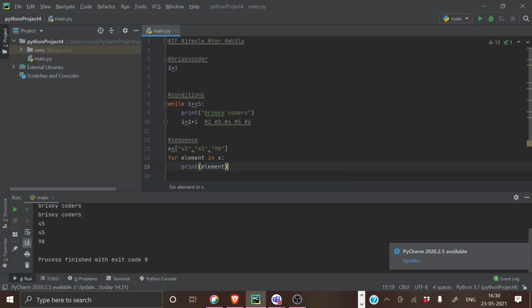Sir, let's say 45, 45, and 98 are coming in different lines, but I want all these to come in a single line. How can I do that? For that, see, that is something different. I don't remember properly, it's slash n or slash t. Some there are few. If you use that, you'll get that. That's a different concept.